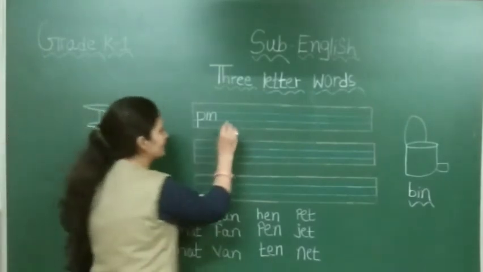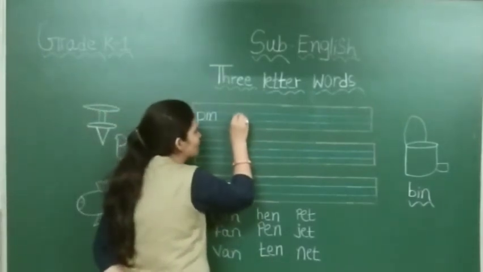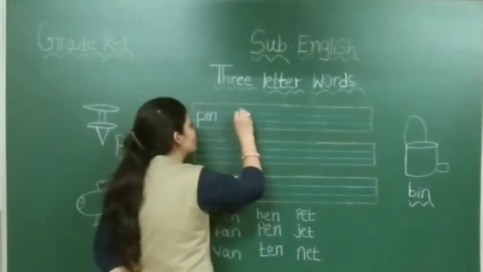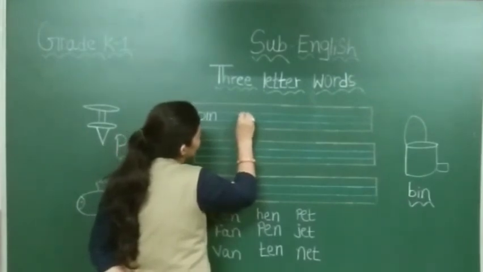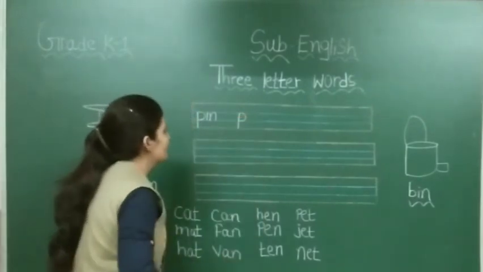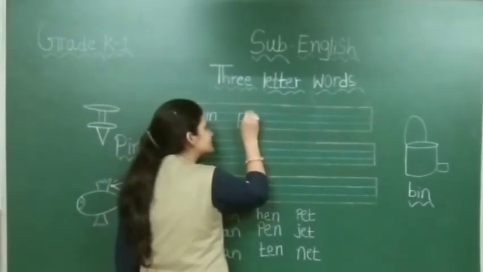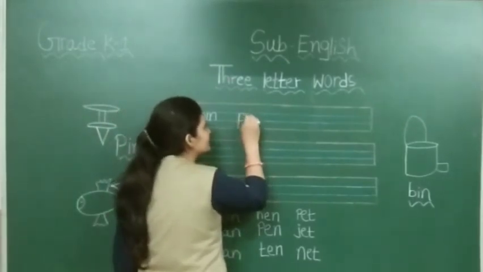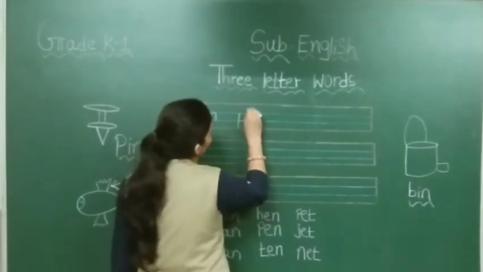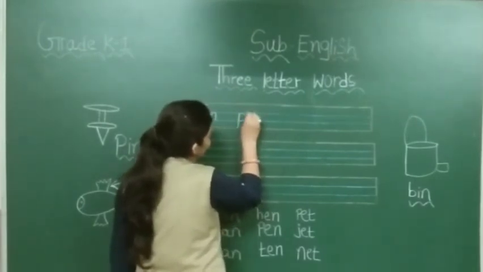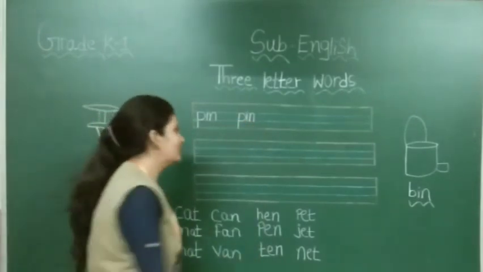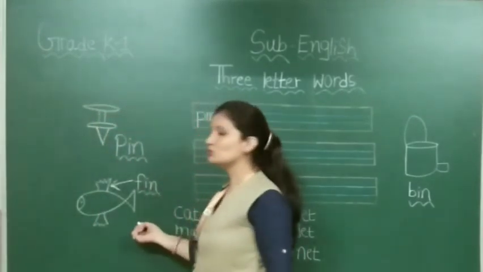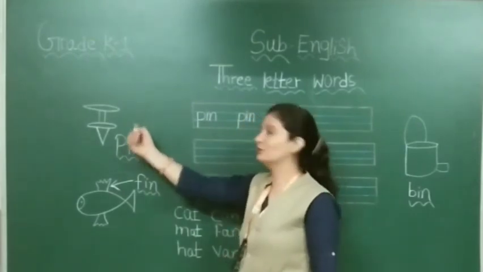Again, we have to start P from this blue line to red line. You have to make one standing line like this, and then you have to make one circle in these two blue lines only. Then you have to make one standing line in these two blue lines only, and put one dot over here. Then you have to write N, a standing curve and then standing. This is called pin. And where is pin? This one? No, this is pin.